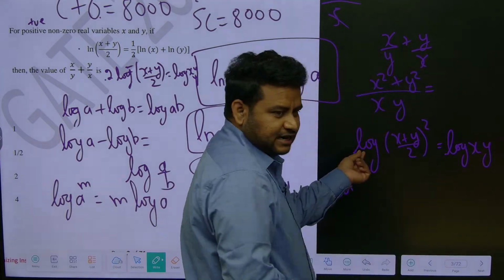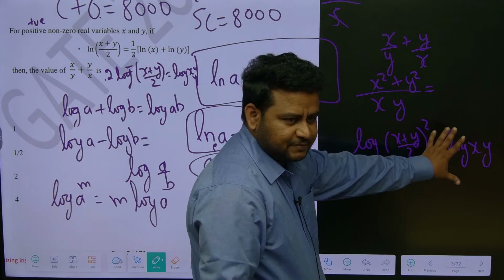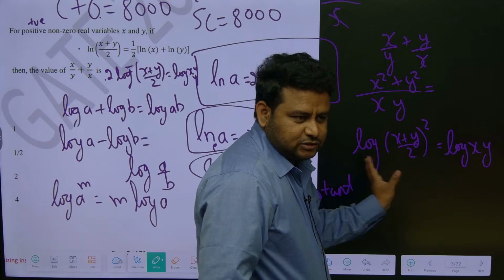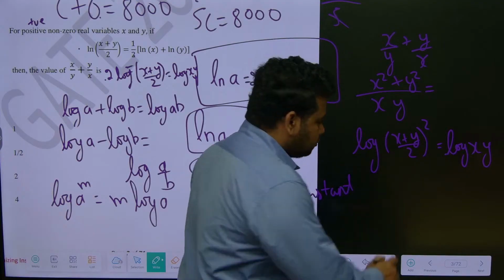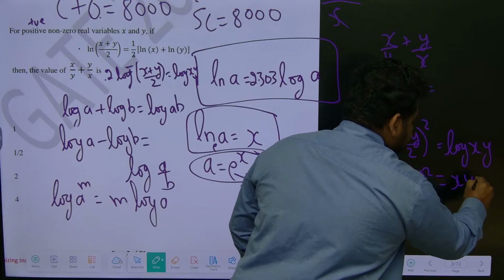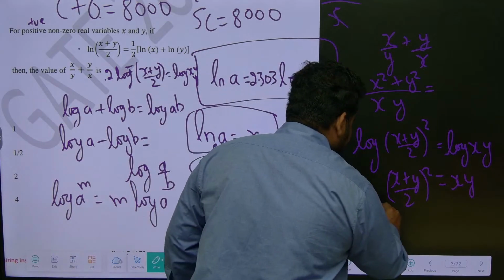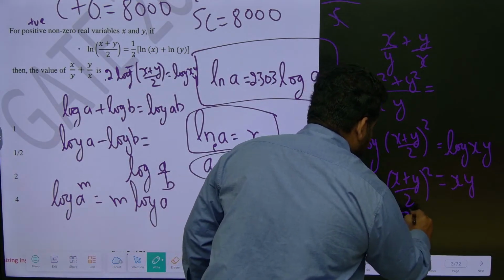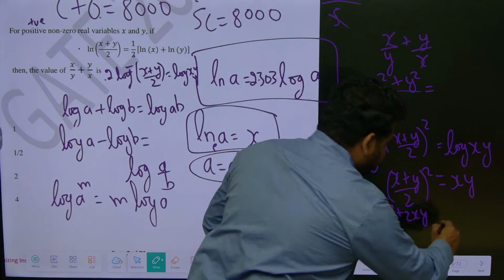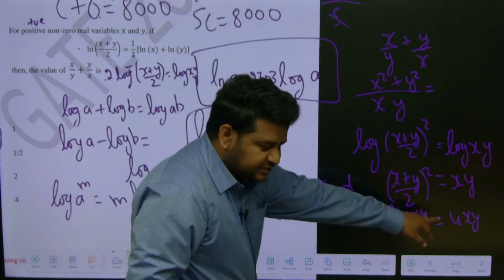Of course I should be writing it as ln, not log, but it doesn't make a difference here. Here also I am having log, here also log, I can cancel. Actually you should not cancel; you can equate it, since the logarithms are the same. So this will become ((x plus y) by 2) whole square is equal to xy, correct? Now apply the a plus b whole square formula: x square plus y square plus 2xy, divided by 4. If I send the 4 to this side, it becomes 4xy.